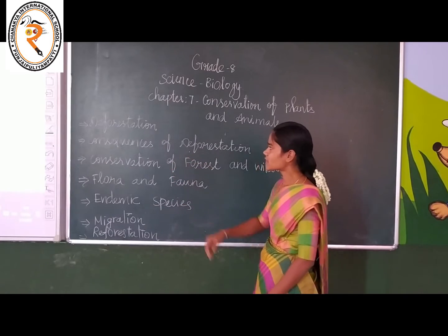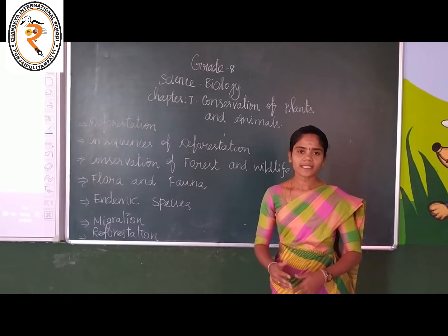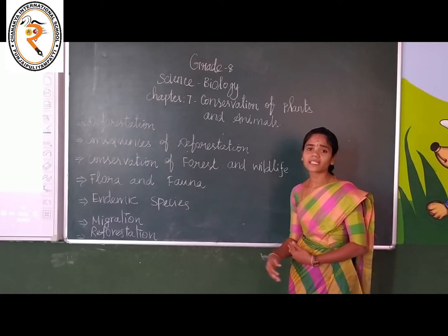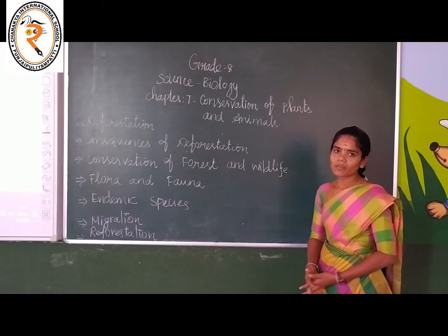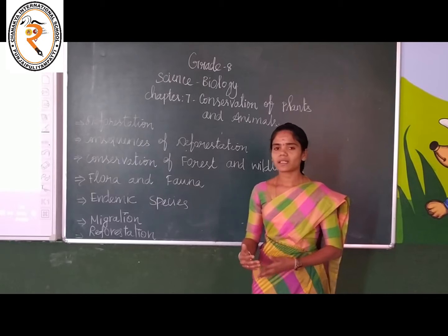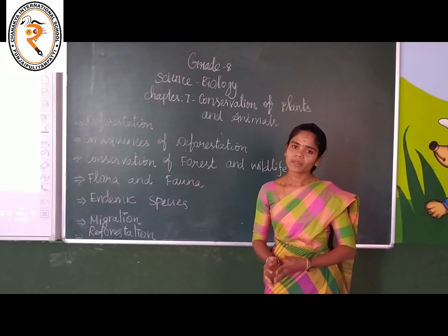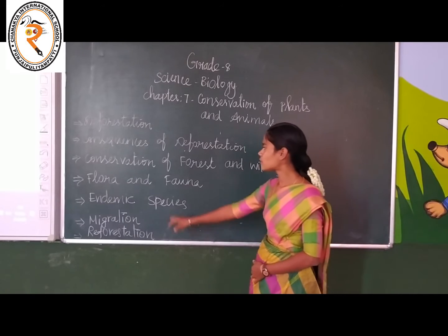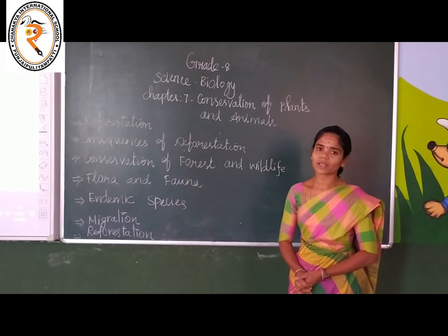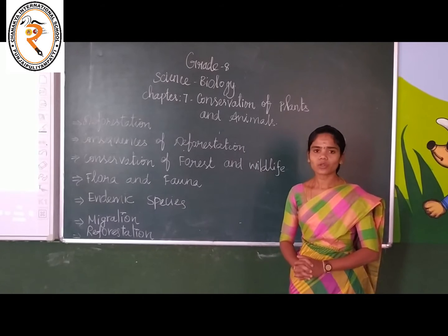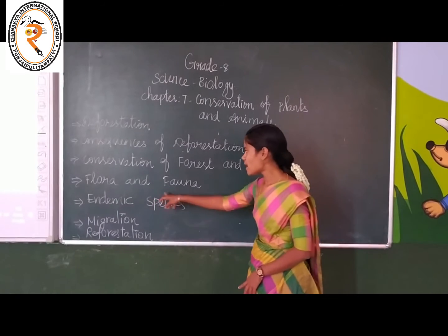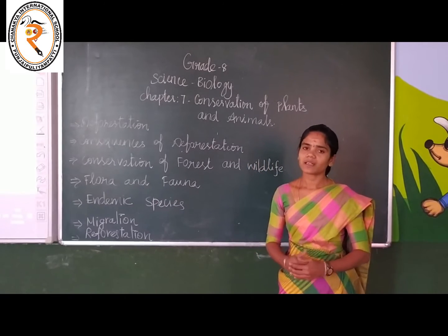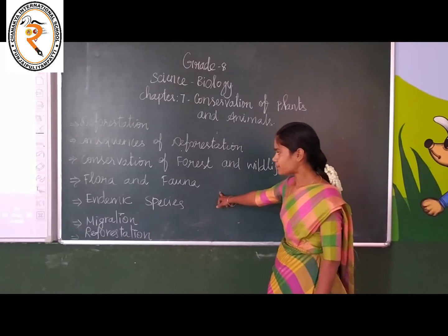Then, what are the consequences of deforestation? That is, what are the effects of deforestation? And how we can conserve this forest and wild animals. Why? Because forest is a home for most of the wild animals. So, we have to conserve forest and wildlife. Then, flora and fauna. What is called flora? A particular plant that grows in a forest is called flora. What is called fauna? A particular animal that lives in the forest is called fauna.